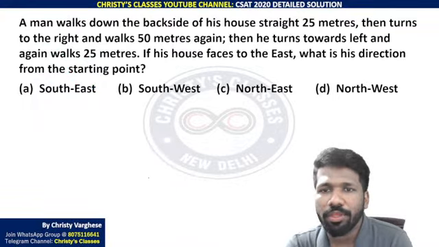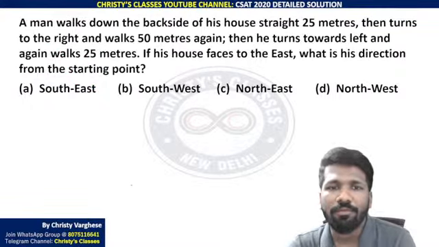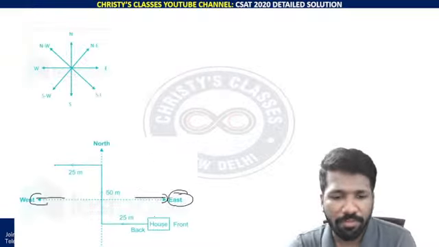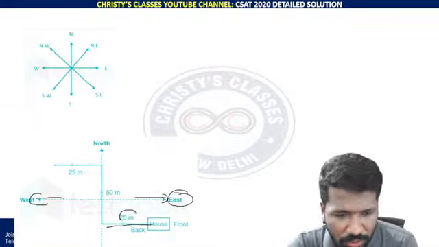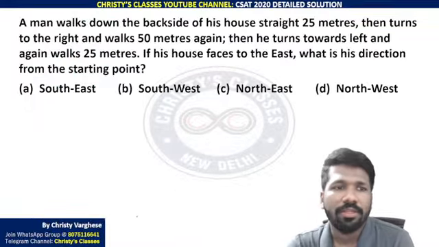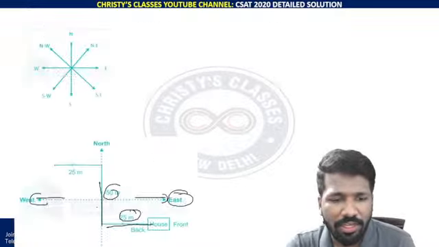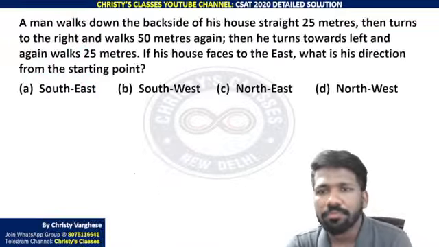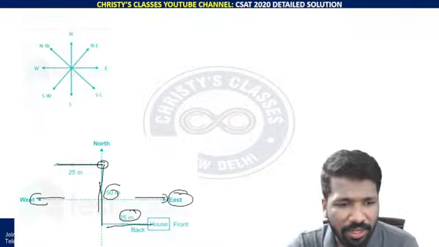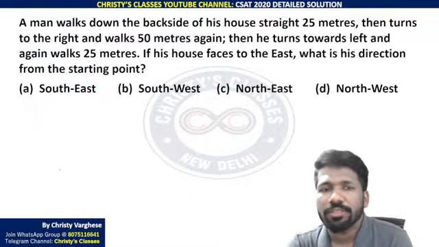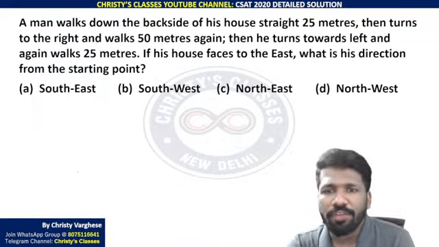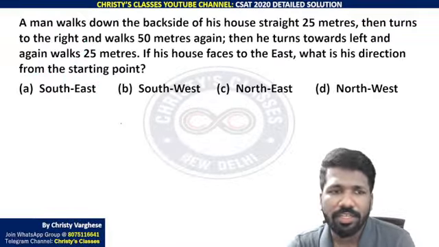Now from that point you have to start understanding. Man walks down the backside of the house 25 meter. First 25 meter he is going to the backside. Then turns right. Right means this direction. And 50 meter he is traveling to reach here. He turns to the left from there. This is the left. And walks 25 meter.